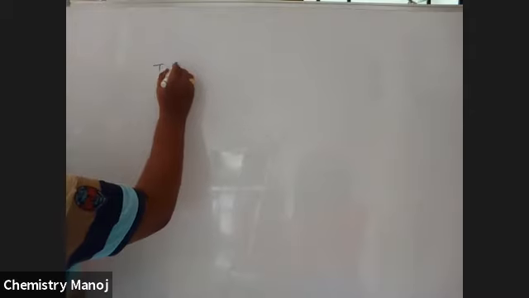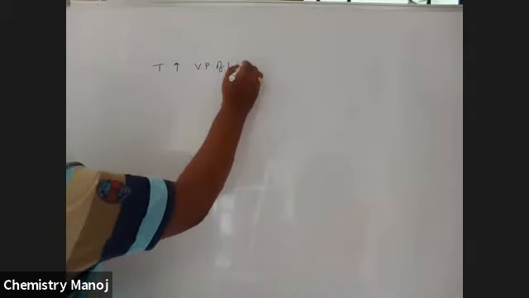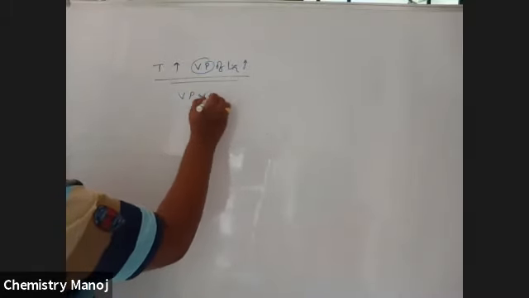As the temperature increases, the vapor pressure of a liquid also increases. Vapor pressure is directly proportional to temperature.